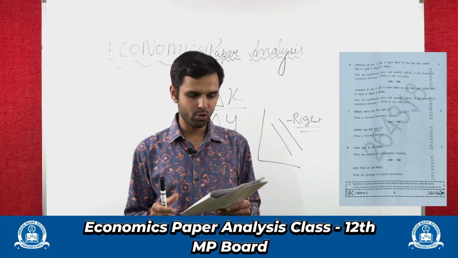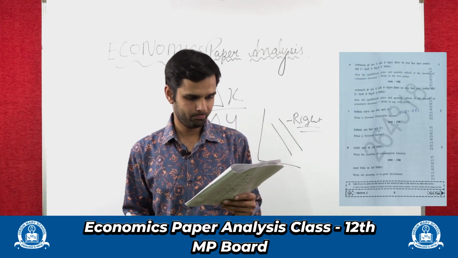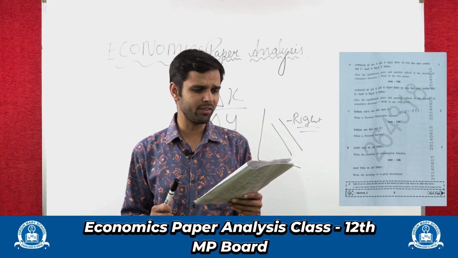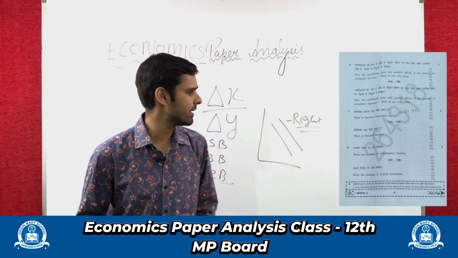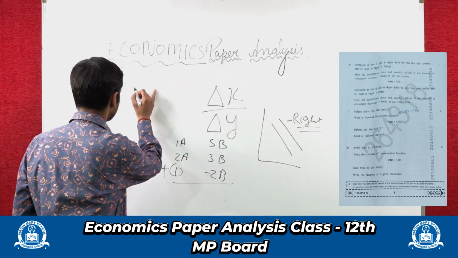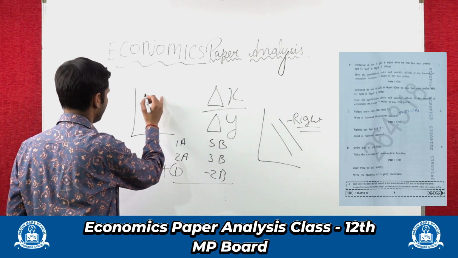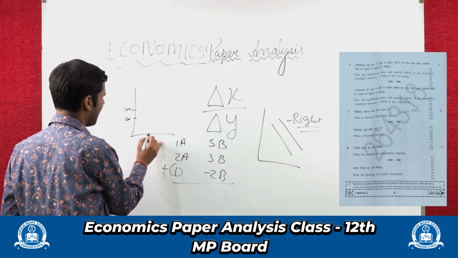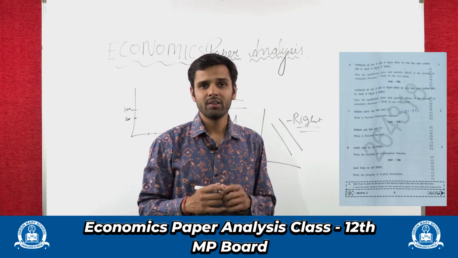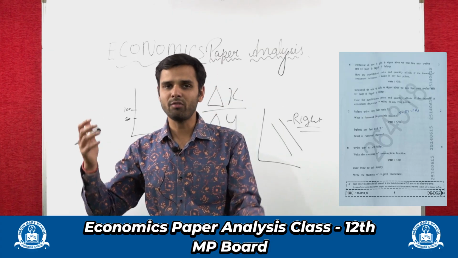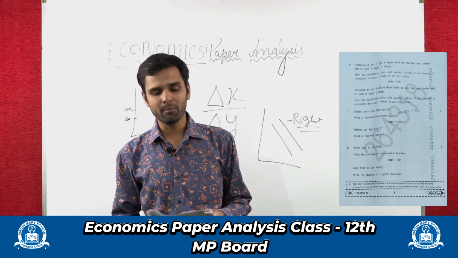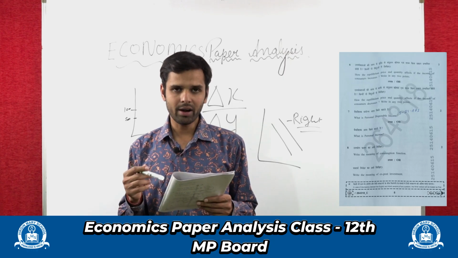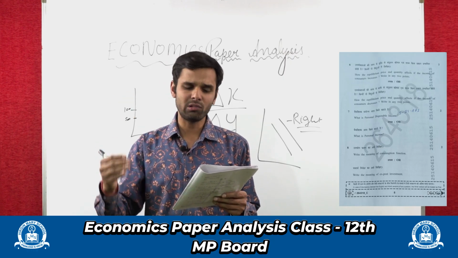Now let's quickly come to the theory part, right? How do the equilibrium price and quantity get affected if the income of the consumer increases? See, if the income of the consumer increases, what happens? Suppose income of the consumer increases from 50 to 100, right? So demand for the good would increase. If my income has increased, demand will automatically increase. I will start spending more. So the demand curve will shift rightwards, right? Or you can say equilibrium price will also increase.